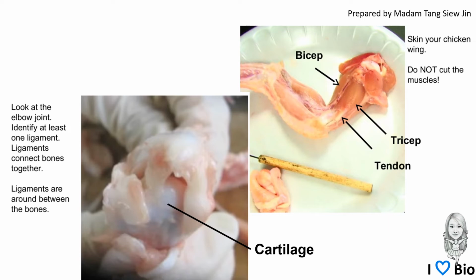Fibrous connective tissue, like the tendons, helps to connect the muscle tissue, the skeletal muscle tissue here, to the bones. And another example of connective tissue here is the cartilage.